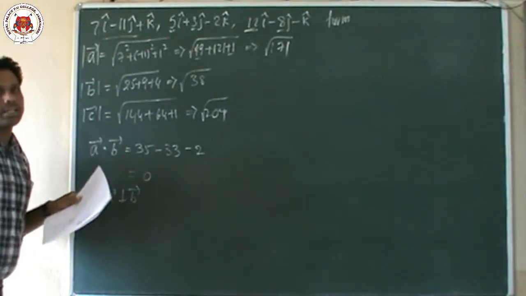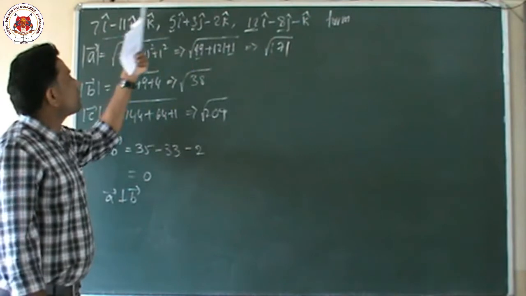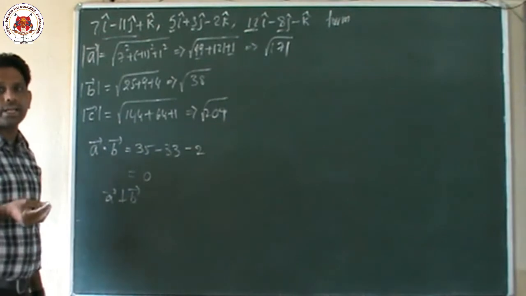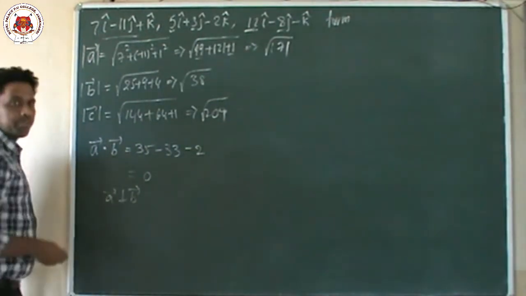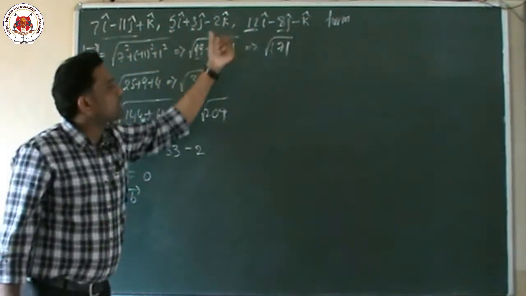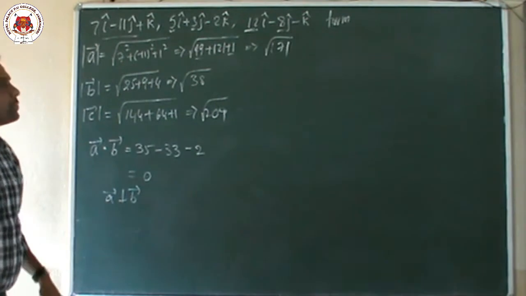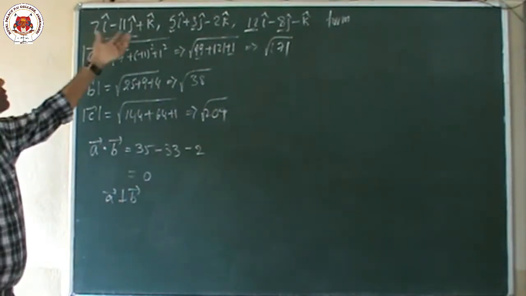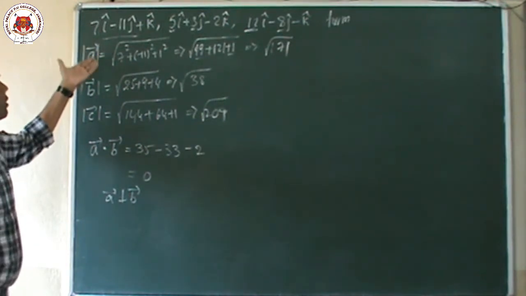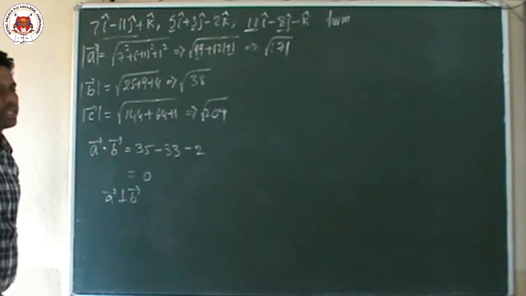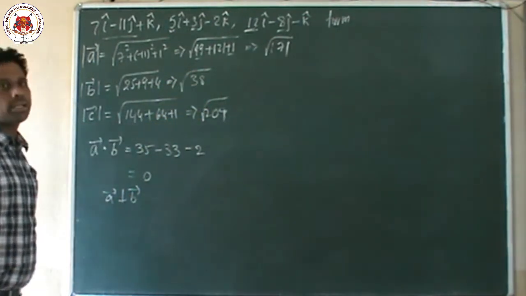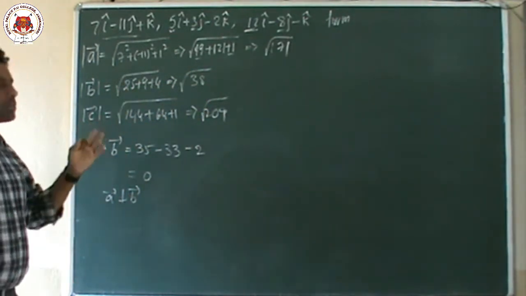If a 90 degree angle is there, then compulsorily these three vectors form a right angle triangle. What is the meaning of right angle? Right angle means 90 degrees. One more time I am explaining. A vector, B vector, C vector, and it is asking which type of triangle they form. For finding the type of triangle, first we have to find the lengths of the sides. Length or magnitude is nothing but the mod. The three sides are not equal, so it is not equilateral. Two sides are also not equal, so it is not isosceles.